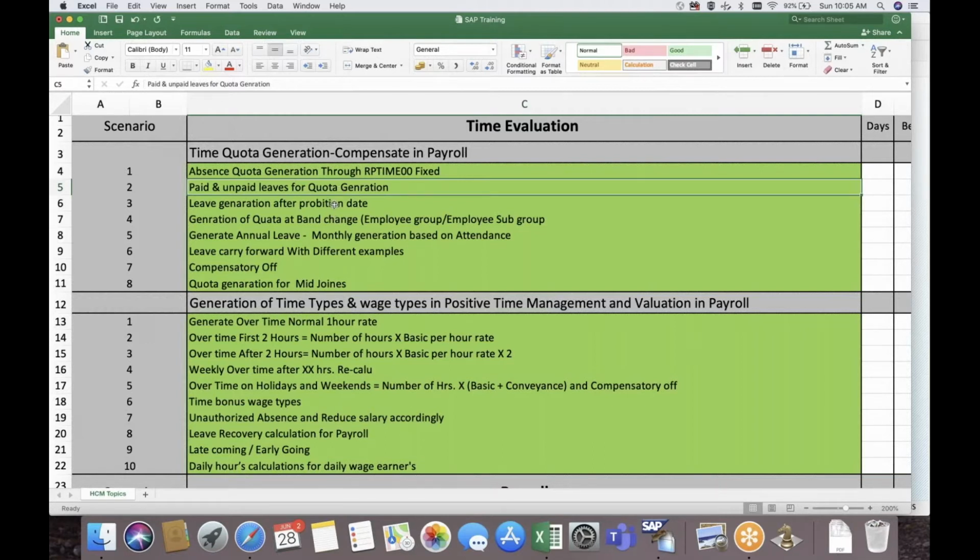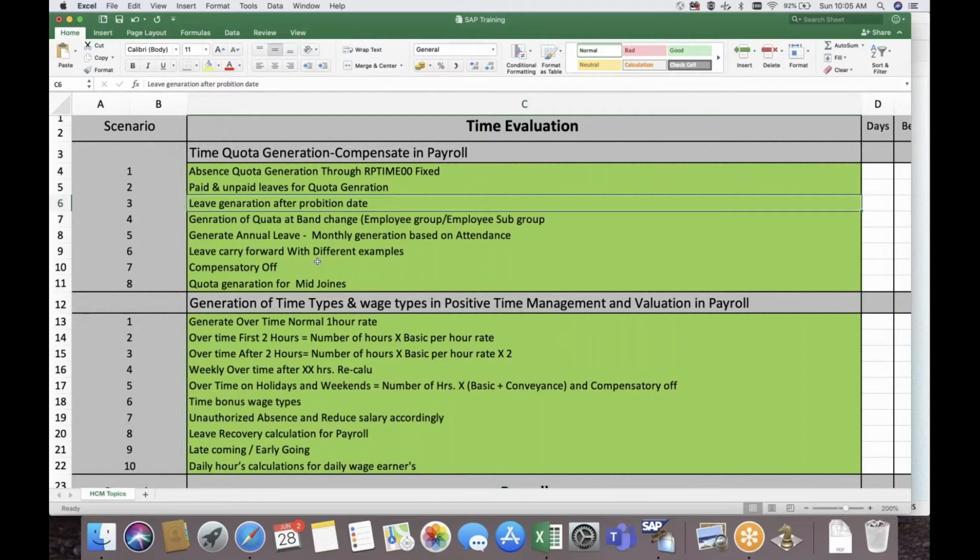Let us say quota should be generated only after completion of probation for a newly hired employee. Quota for different bands of employees will have different eligibility. The band can be employee group, employee subgroup, pay scale type, or pay scale level, whatever it is. I will show you all the possibilities for how we can bifurcate the quota based on the structure of the employee.